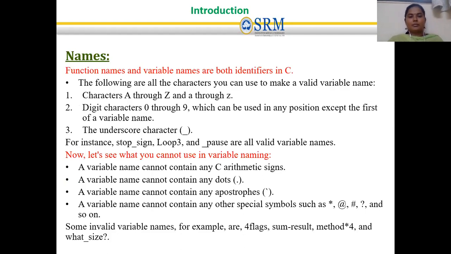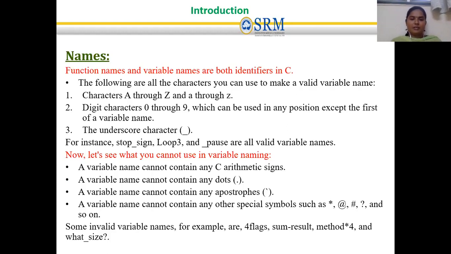So how can we make it a valid variable name or valid function name? There are some rules. The name should be made of characters, which may be capital letters or small letters, from A to Z. And then we can also use digits from 0 to 9, but the digit should not be at the first position. We can use it anywhere except the first position of the name.